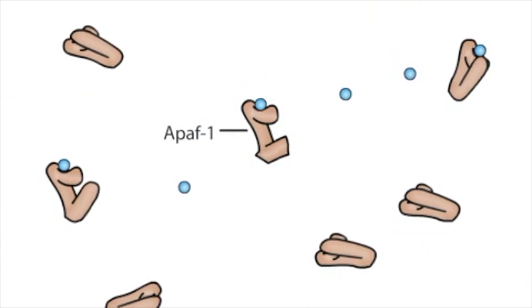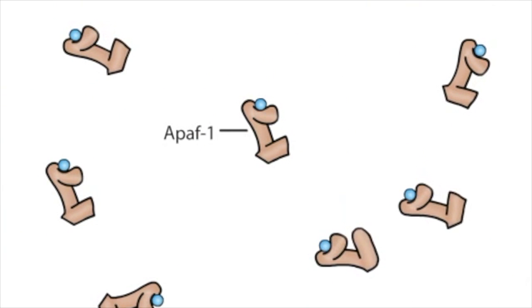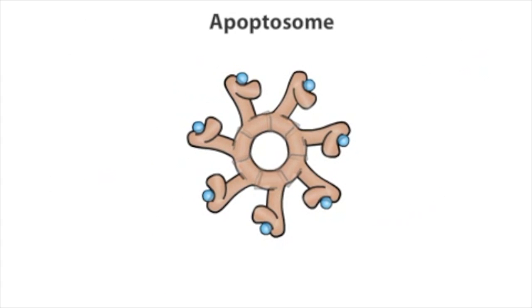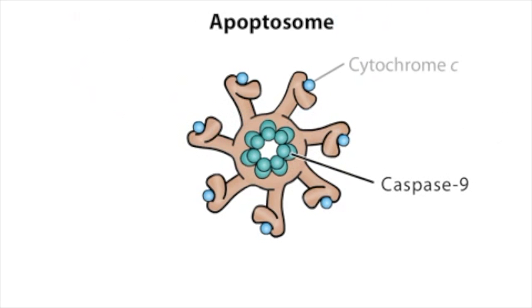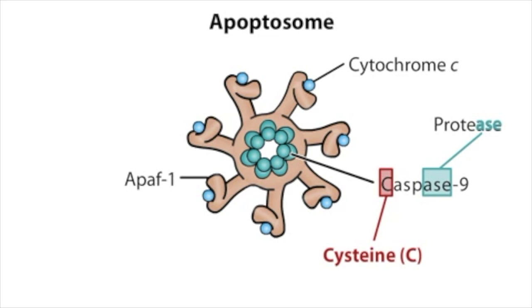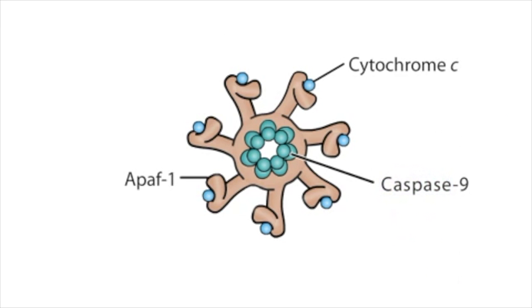With cytochrome C attached, the APAF1 proteins can assemble into a structure called the apoptosome. Another protein, called caspase-9, is now activated by forming a complex with APAF1 in the apoptosome. Caspases are proteases that have cysteine residues at their active sites and cleave after aspartic acid residues in their substrate proteins. Two types of caspases play roles in apoptosis: initiator and effector caspases.